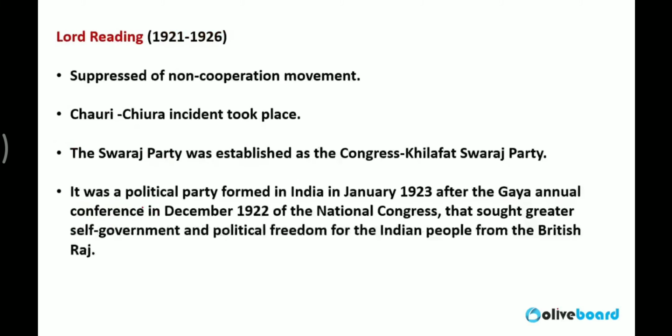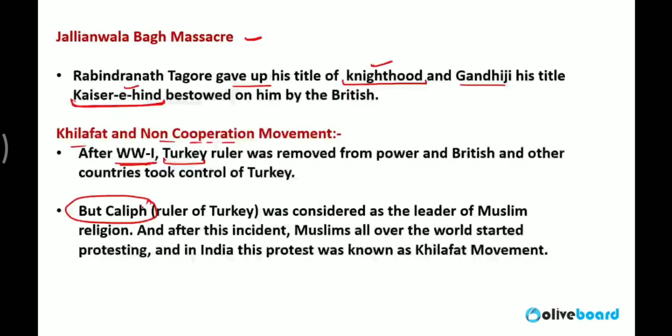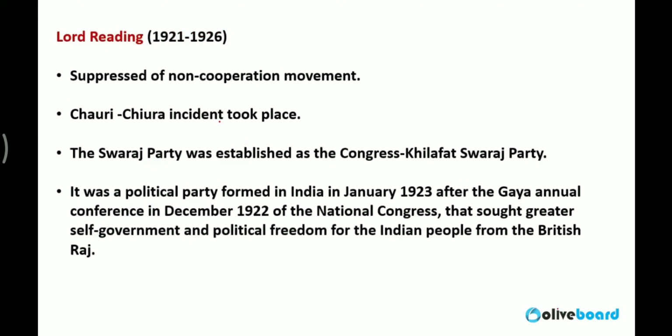Now, the Khilafat movement was merged with the non-cooperation movement. The non-cooperation movement was started by Mahatma Gandhi against the Jallianwala Bagh massacre, against the Rowlatt Act, and in favor of the Khilafat movement. So Gandhiji started the non-cooperation movement and merged the Khilafat movement with it. Now, Lord Reading was responsible for suppressing the non-cooperation movement after the Chauri Chaura incident took place.